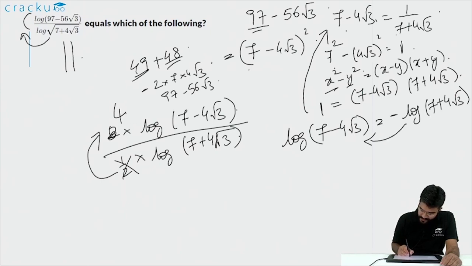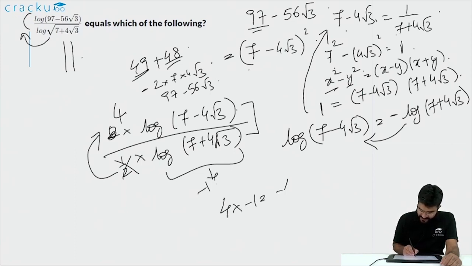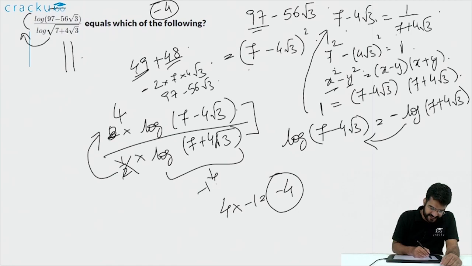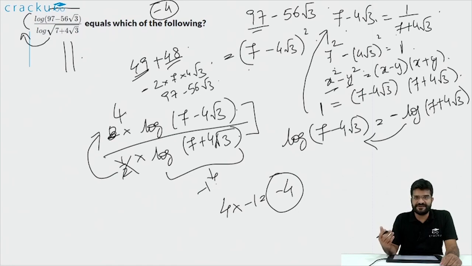Now when you divide both the logarithms, the resultant quotient will be minus 1, or log of (7 minus 4 root 3) by log of (7 plus 4 root 3), this entire thing will equal minus 1. Therefore the given fraction will be 4 into minus 1, which is equal to minus 4. So the answer in this case is minus 4. There are many ways to simplify this. As I was saying earlier, there are two important steps in this problem to simplify. The first thing is identifying 97 minus 56 root 3 as (7 minus 4 root 3) whole square. The second step is identifying that (7 minus 4 root 3) into (7 plus 4 root 3) is equal to 1. Once you have done both of this, getting the answer and simplifying this can be done within a minute.